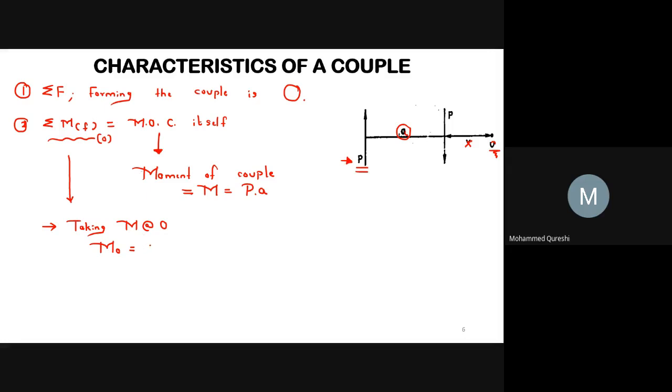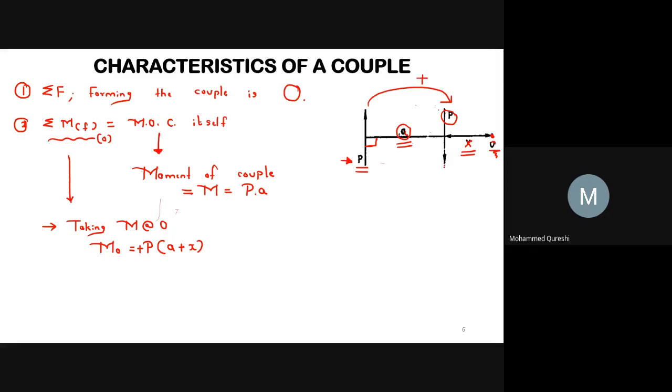So MO will be equal to P into force into perpendicular distance. We are taking the moment about this point. Hence, our perpendicular distance for this P force will be equal to A plus X. So M equals P into A plus X, as this is going towards point O in clockwise direction, hence it will be plus. So here MO equals plus P into A plus X. Now we will go for this P force.